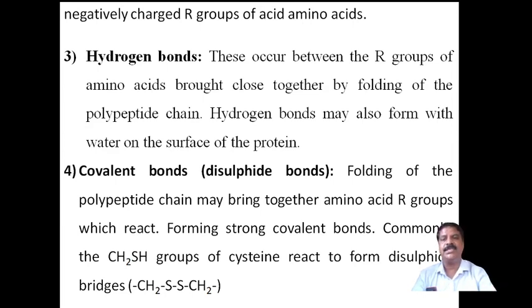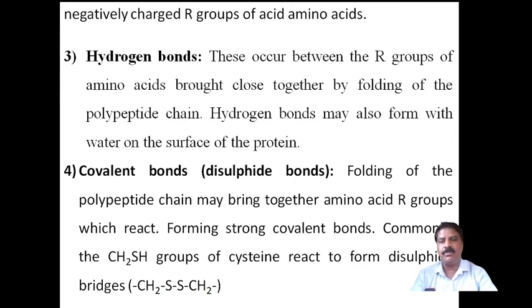And third one is the hydrogen bond. These occur between R groups of amino acids brought closer together by the folding polypeptide chain. Hydrogen bonds may also be formed with water at the surface of the protein. On the surface there will be carbonyl groups and NH groups, therefore hydrogen bonds will be formed on the surface. Due to the presence of water, hydrogen bonds will also be formed between water and the protein.